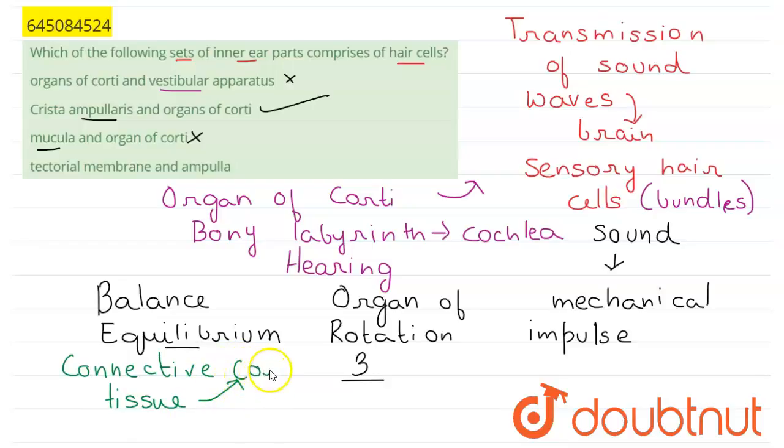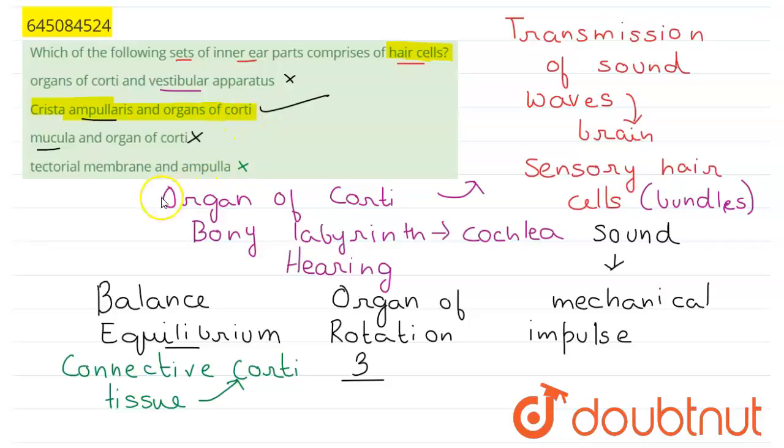So the organ of Corti and the ampullaris are protected by the tectorial membrane, and thus this is also a wrong option here.